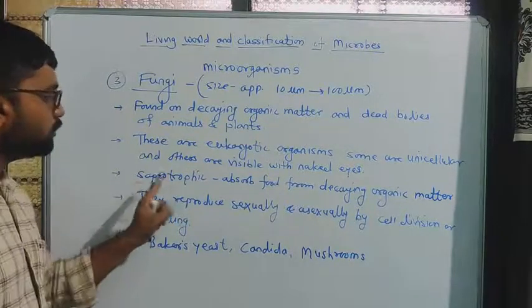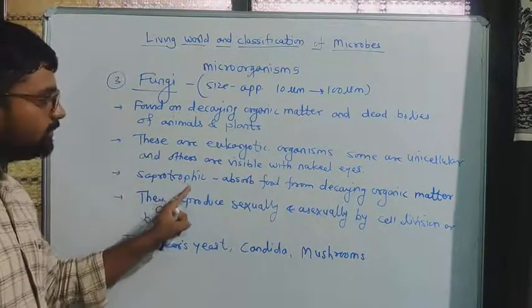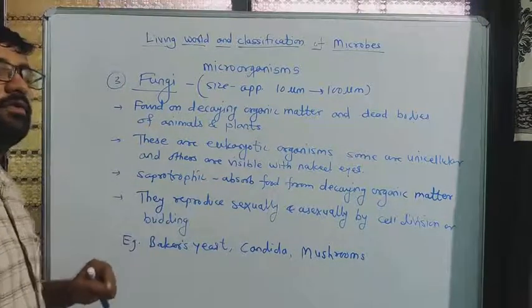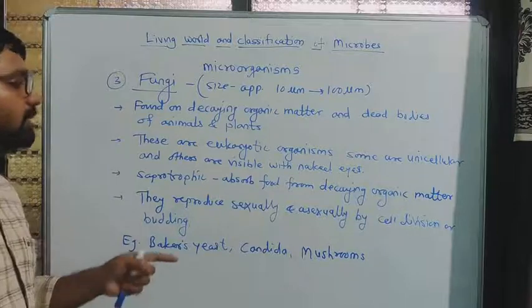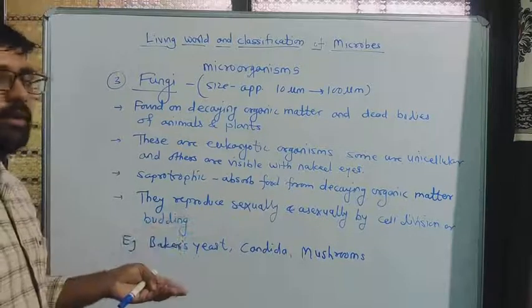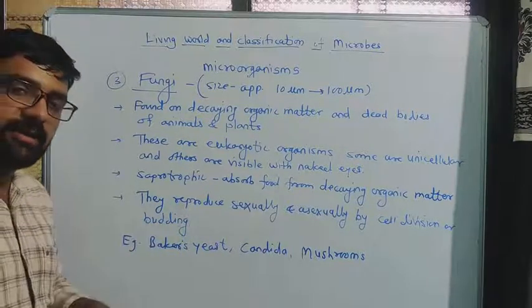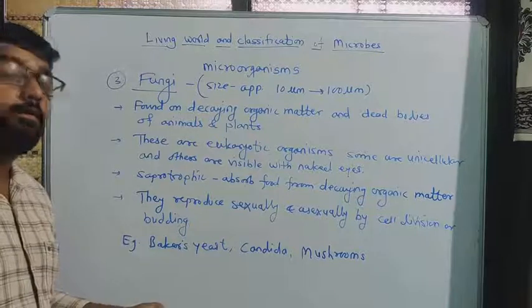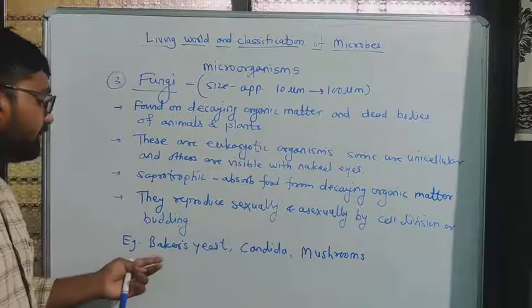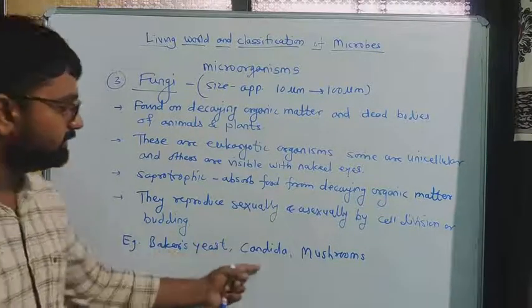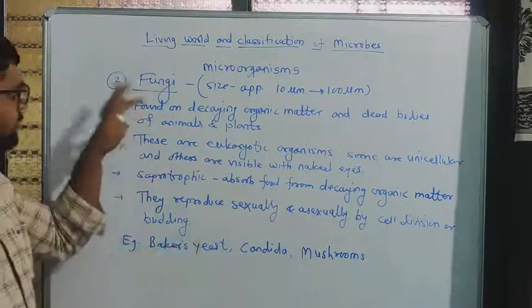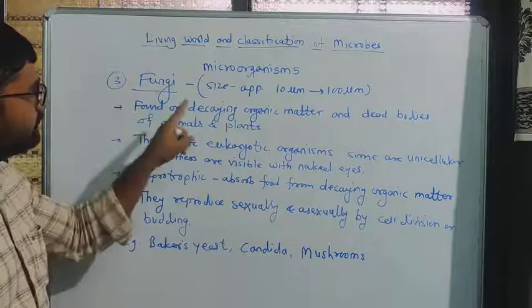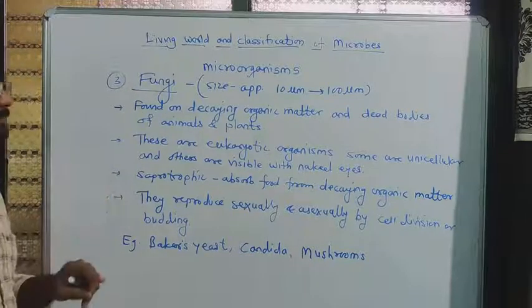Then they are saprotrophic, means they absorb their food from decaying organic matter, and they can reproduce both ways, sexually or asexually, by simple cell division or budding. Then some examples: baker's yeast, Candida and mushroom. Okay, this is about the microorganisms, fungi.